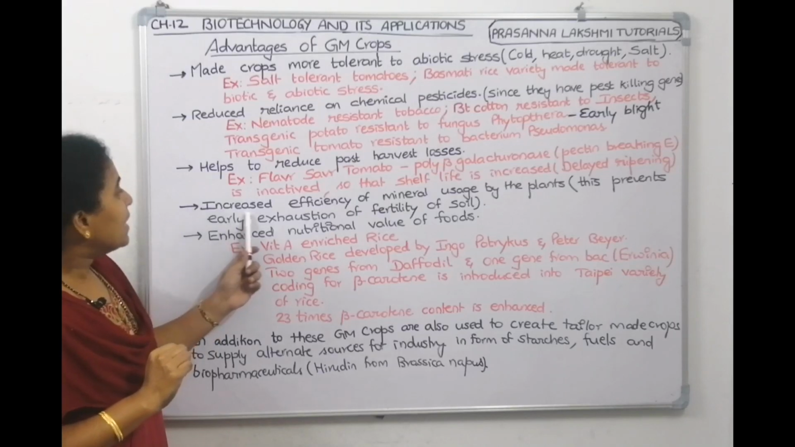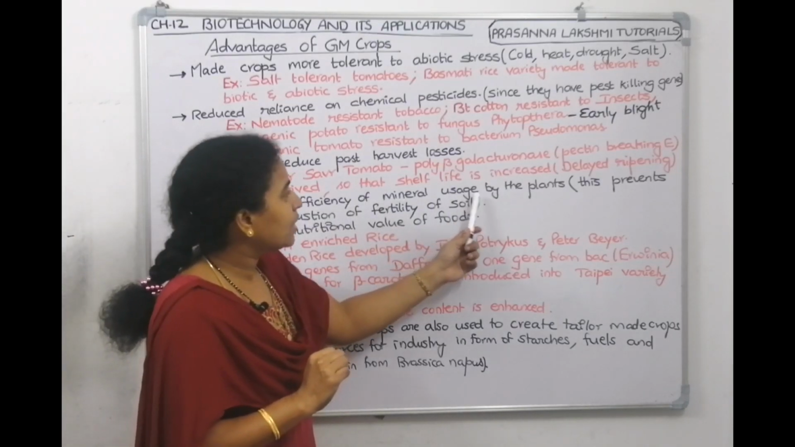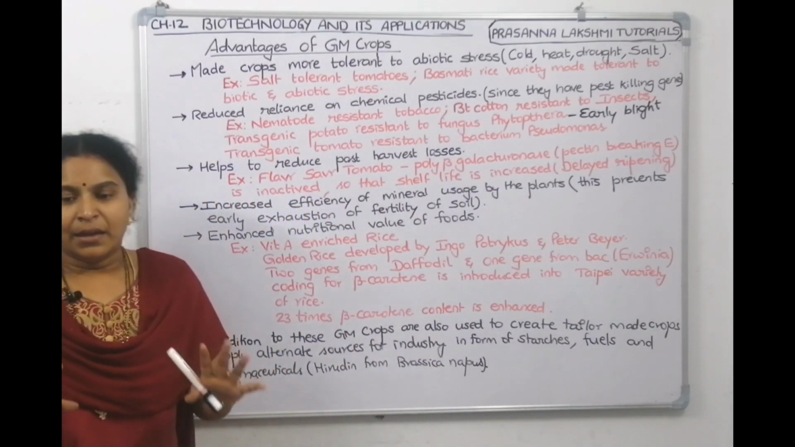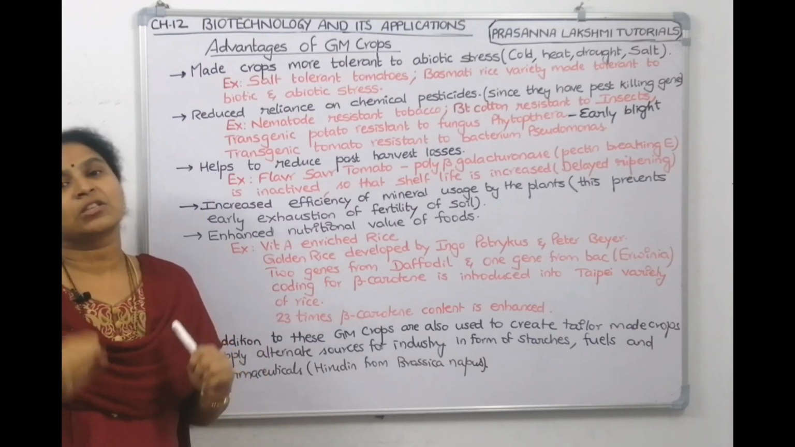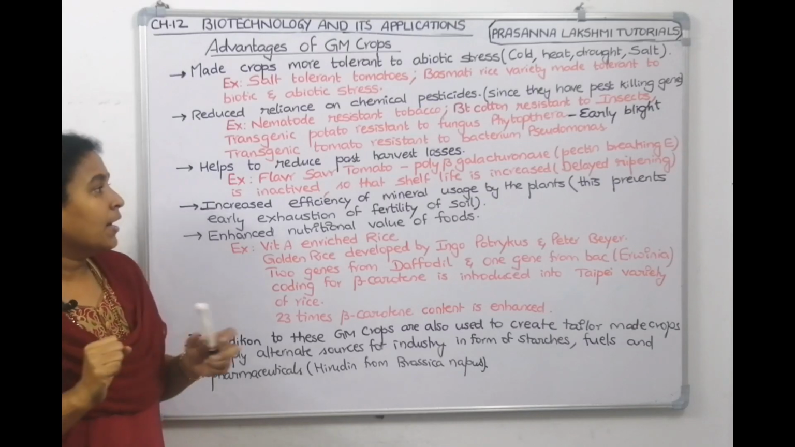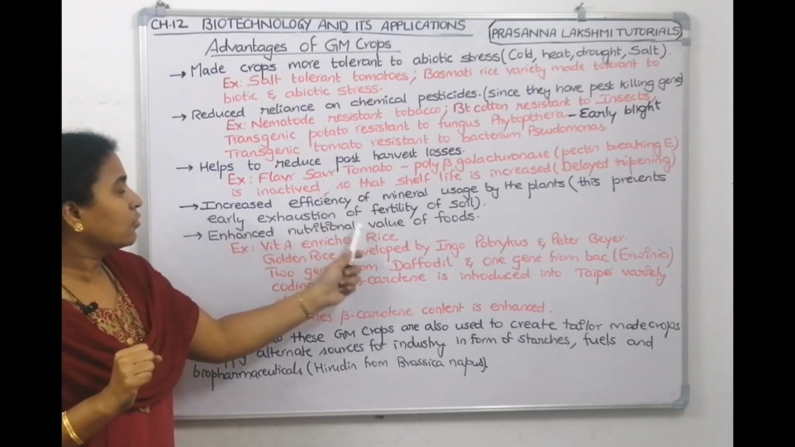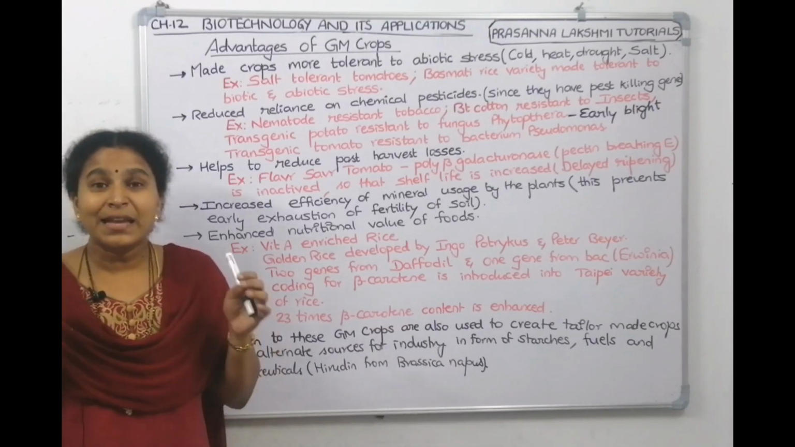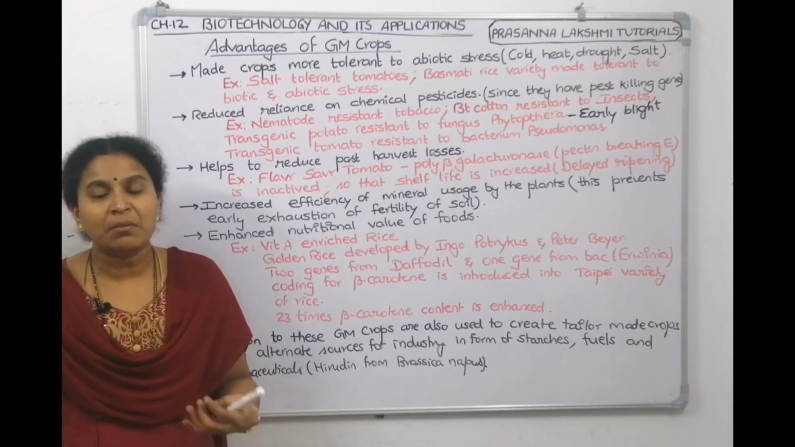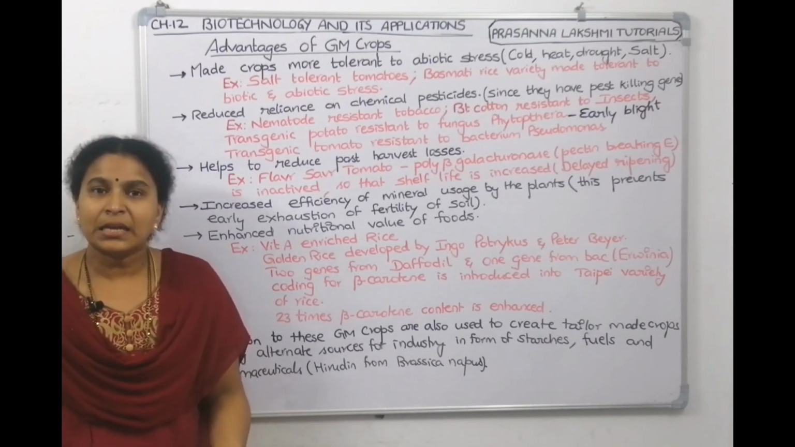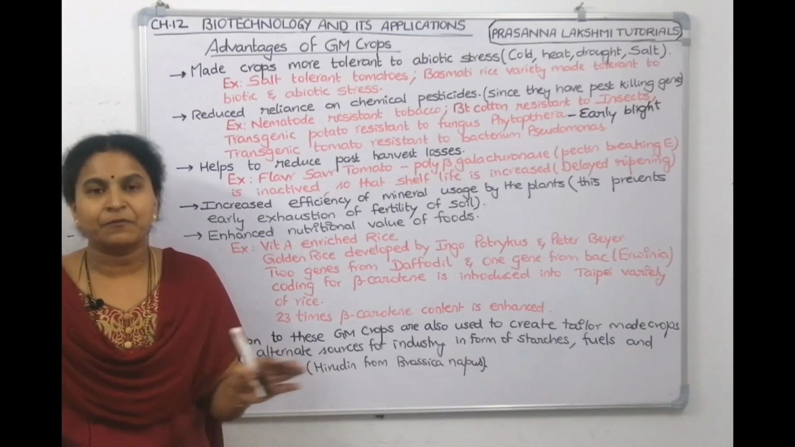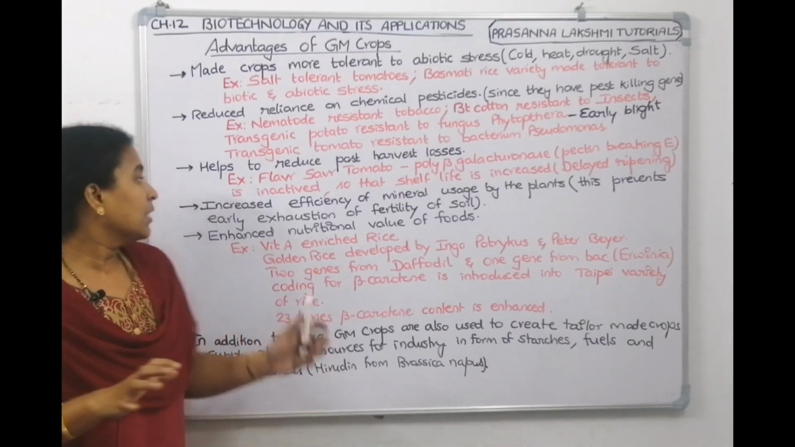Coming to the fourth point, increased efficiency of mineral usage by the genetically modified plants. Genetically modified plants can efficiently take the minerals from the soil, which will prevent the early exhaustion of the fertility of the soil. Their root system is very much developed. They go deep inside and take minerals from the bottom first. Since they are taking minerals from the bottom layers, the upper fertile soil will not get exhausted. Upper fertile soil contains minerals. Okay, this is the fourth point.